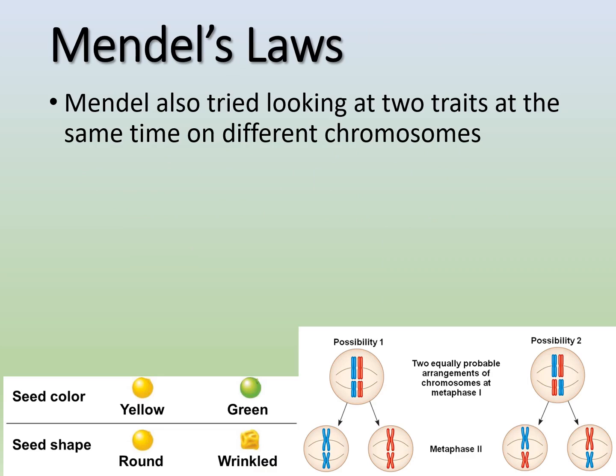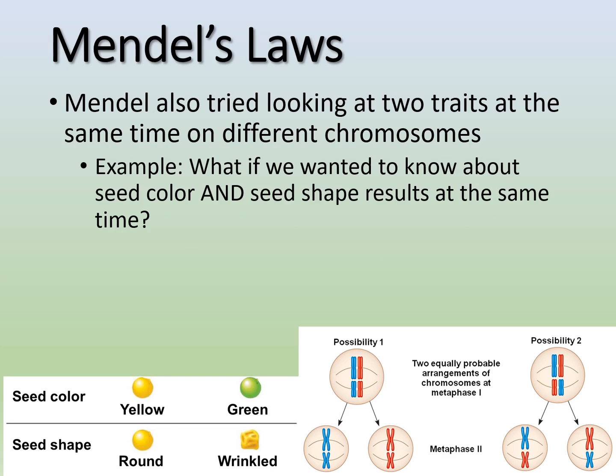So now Mendel also tried looking at two traits at the same time on different chromosomes. So he wanted to see, let's say, seed color and seed shape and see what would happen. So he would cross and look at those two at the same time.